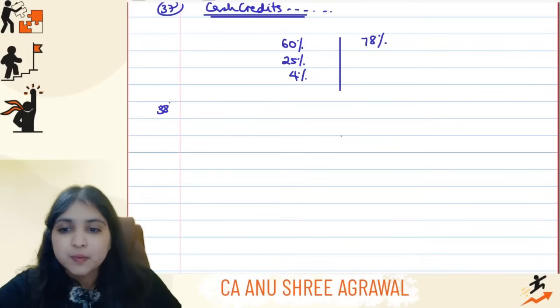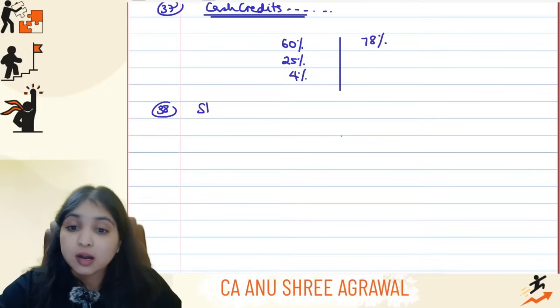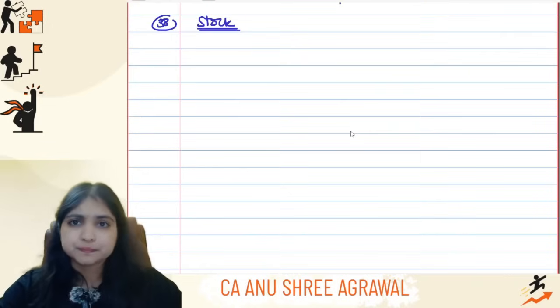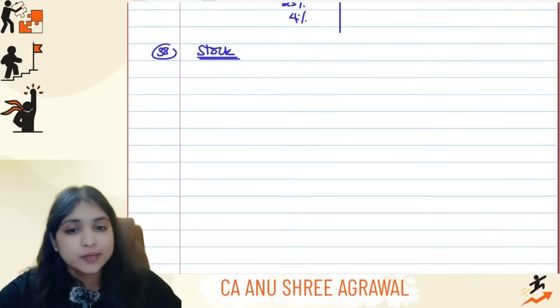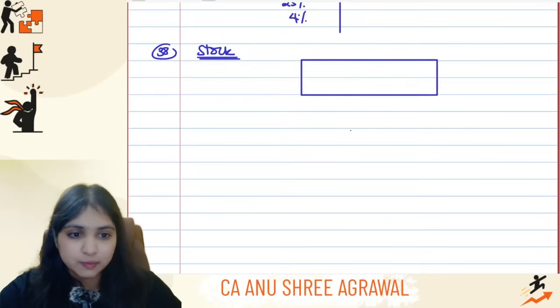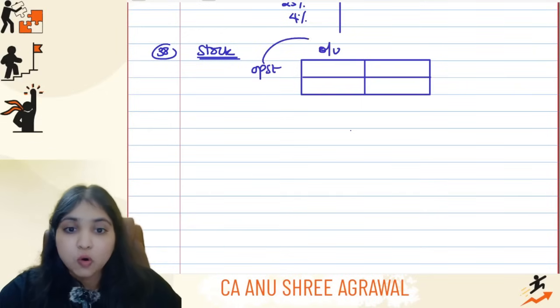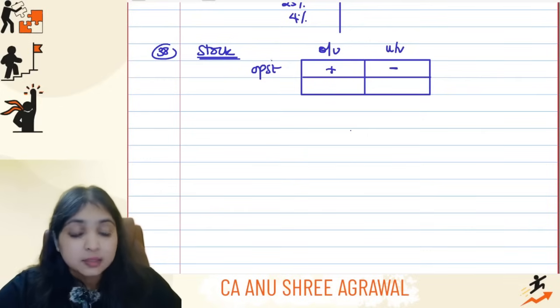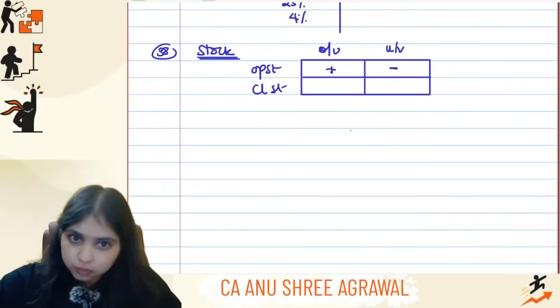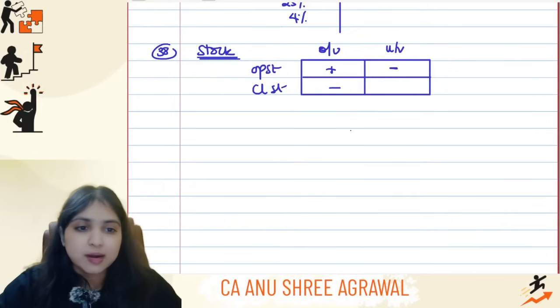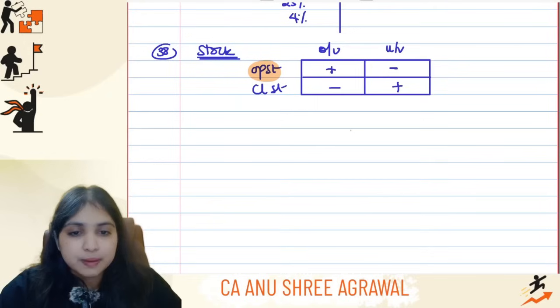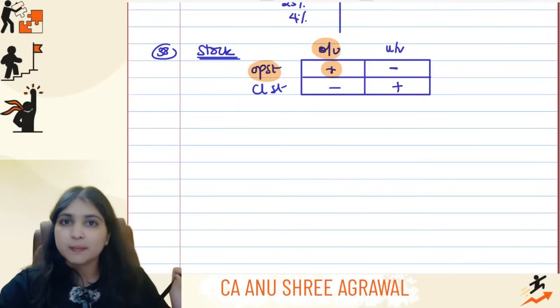Then comes point number 38. Stock, guys. Your stock valuation, very common. Total income adjustment. When it comes to stock, be careful. Remember the table which I taught you? Opening stock overvalued, you will add the difference. So if overvalued, you're adding the difference. Automatically undervalued, what will you do? You will subtract the difference. Then closing stock overvalued, you will do ulta, you will subtract the difference. Closing stock undervalued, you will add the difference. So if you remember to add, everything else will automatically fall in place.